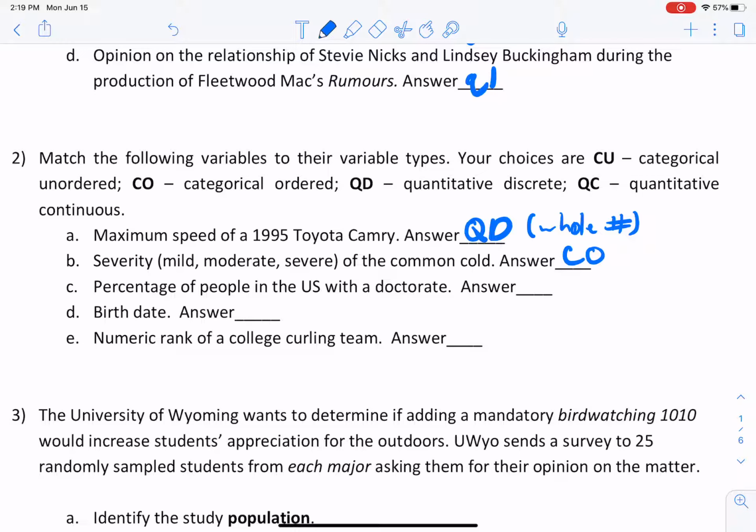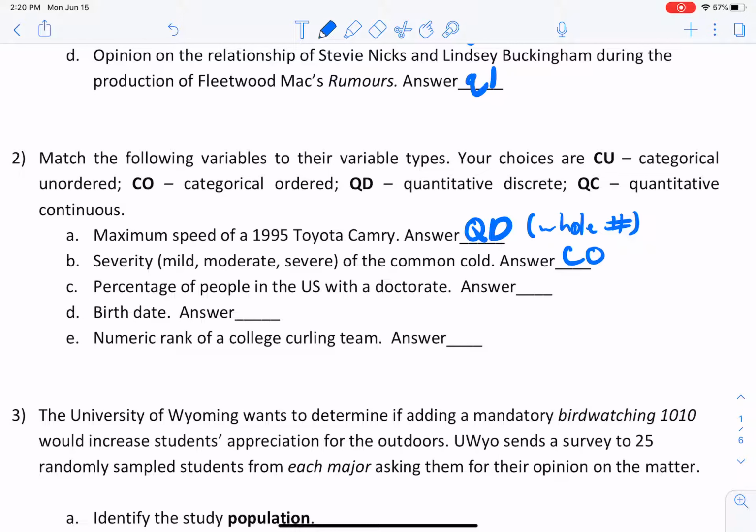with a doctorate. Okay, so just for instance, instead of saying percentage, if we said the number of people, that's going to be some count of people. And you're not going to have a decimal point in there, right? Then we would be looking at something that is discrete, right? We're looking at whole numbers. We're looking at whole people, okay? However, that's not what we're doing. We're looking at a percentage. And we know that percentages can be expressed as a decimal point, and often are, right? They've got something in the decimal, right?